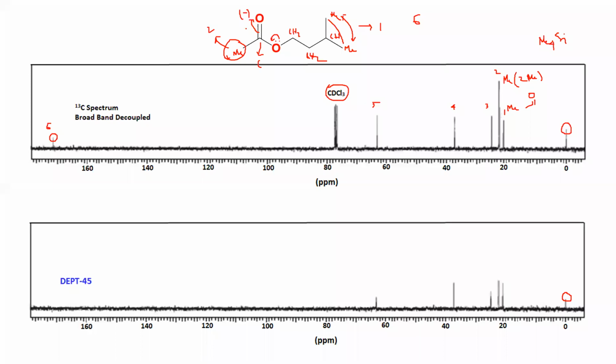Okay, more electron density here for additive shielding effect, and that gives a little bit lower value. So that's why you see these two are very close, 20 and 22. Okay, are you getting it? So this is the situation.